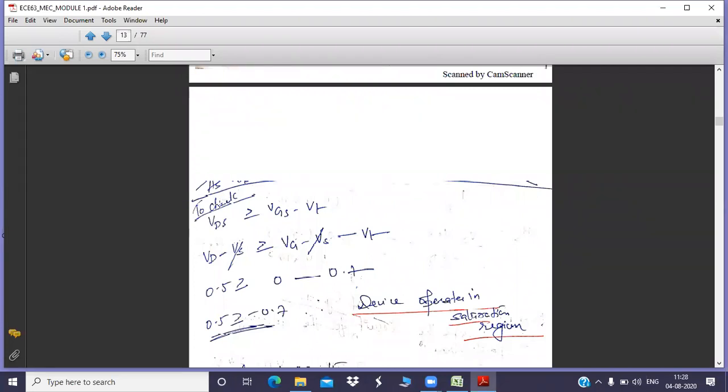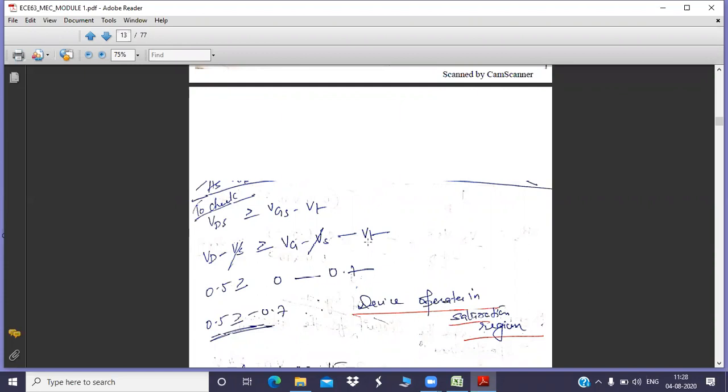That's the difference. VDS is VD minus VS. VGS is VG minus VS. Substituting VDS as VD minus VS and VGS as VG minus VS, like terms cancel from either side. So the equation is VD greater than or equal to VG minus VT.